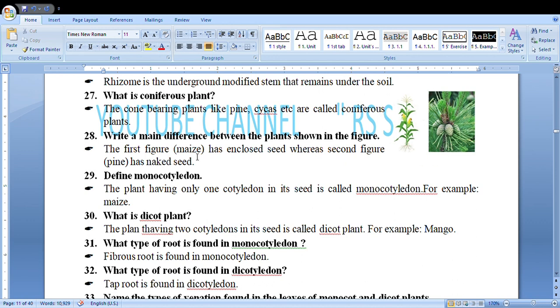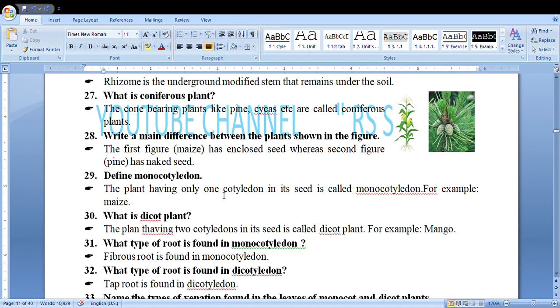What is the difference between these two plants? The first figure is a maize and has enclosed seed, whereas the second figure is pine and that has naked seed. So this has enclosed seed and this has naked seed. That's the main difference.